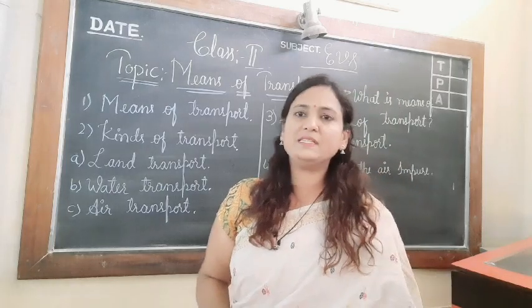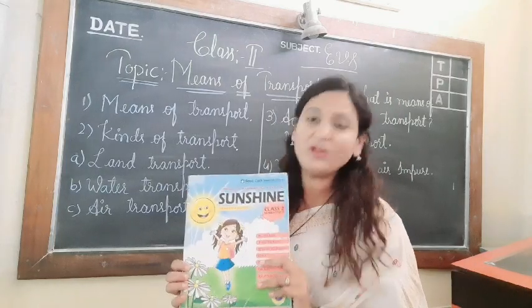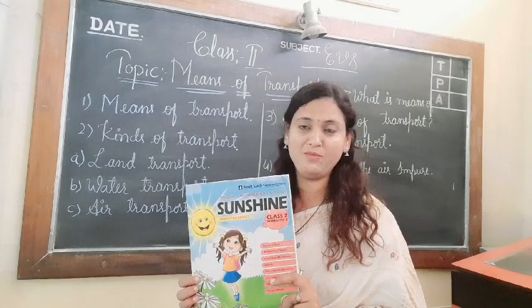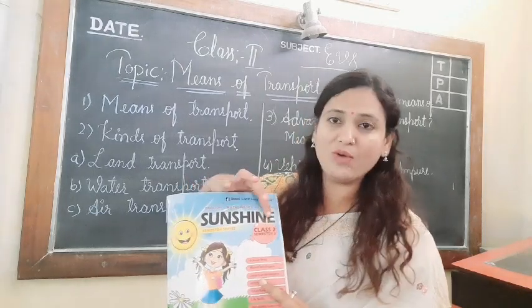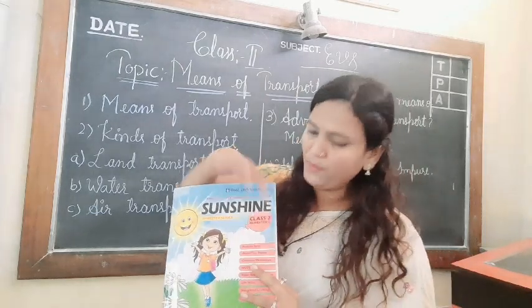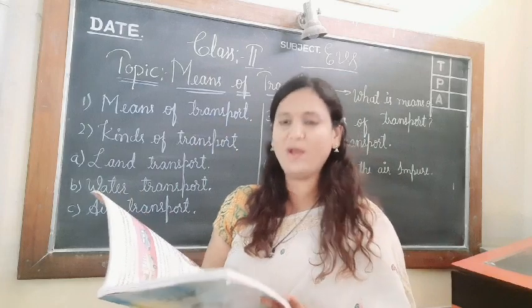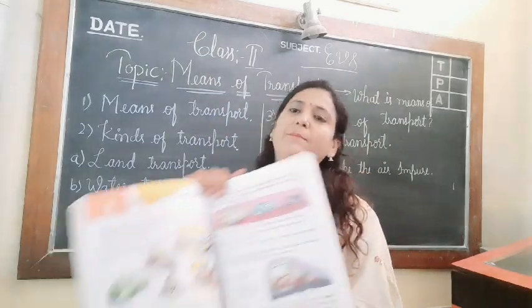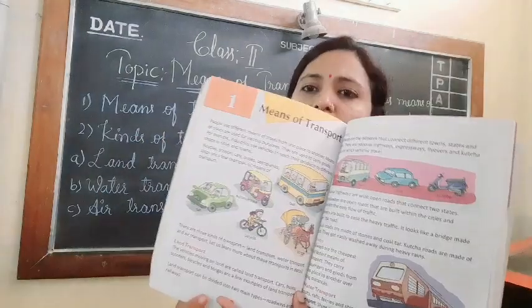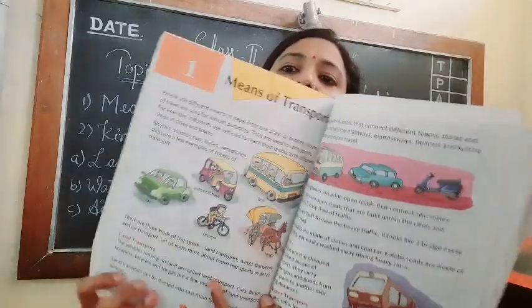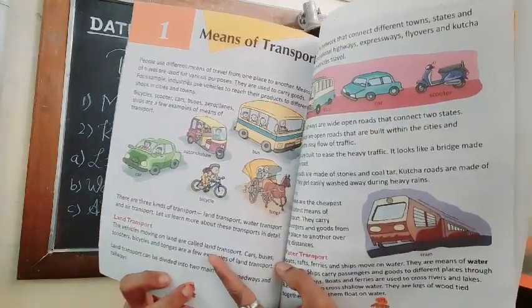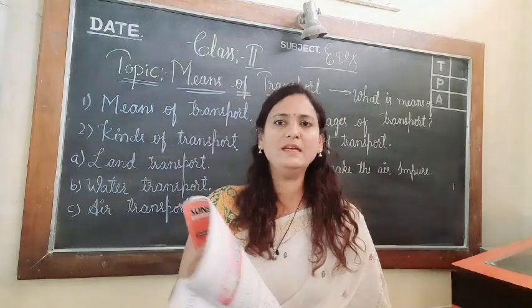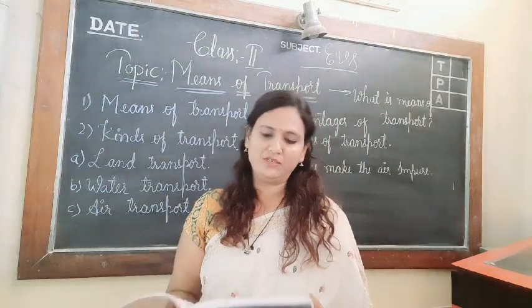First we will be starting with the reading, children. I want everyone to open your Sunshine book, Semester 2, Class 2, page number 170. Page number 170, children. So let us start with the reading with explanation.